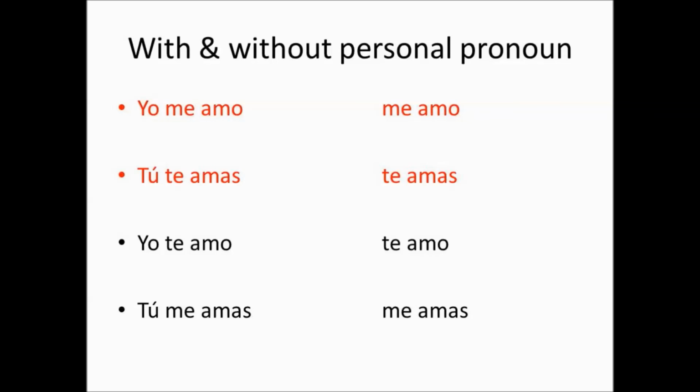Those two are examples of reflexives, okay? Because they're self-inflicted. I'm doing it to myself and you are doing it to yourself. The personal pronoun is taking an action to themselves and they are receiving it as a direct object. So it is reflexive, like a mirror.